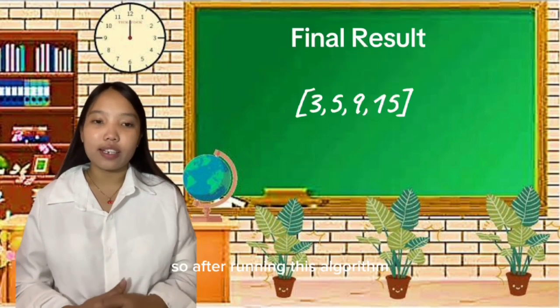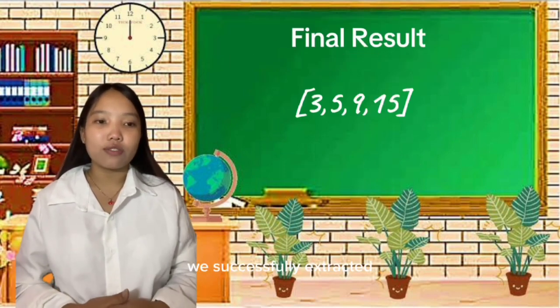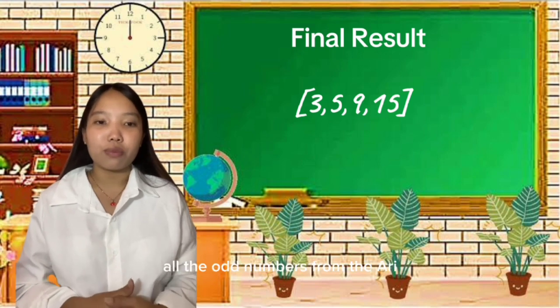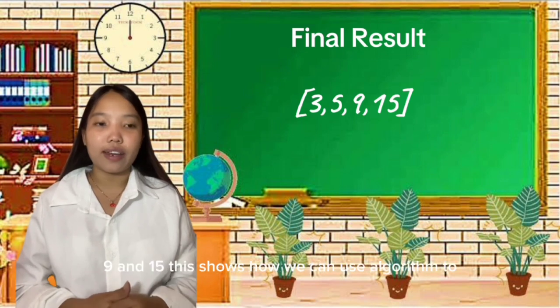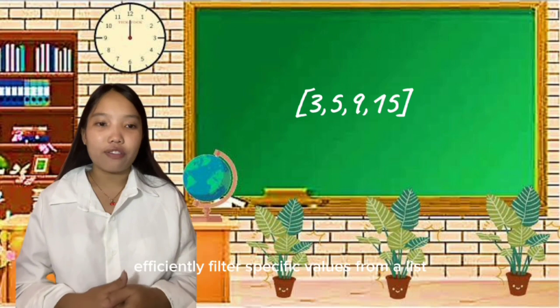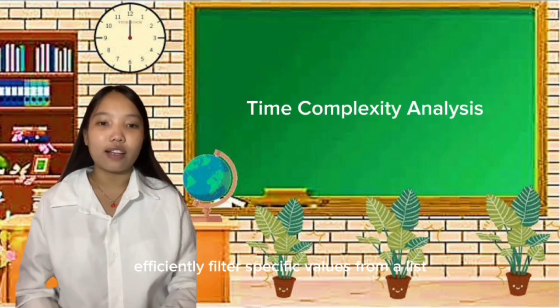So after running this algorithm, we successfully extracted all the odd numbers from the array. The final output is 3, 5, 9, and 15. This shows how we can use the algorithm to efficiently filter specific values from a list.